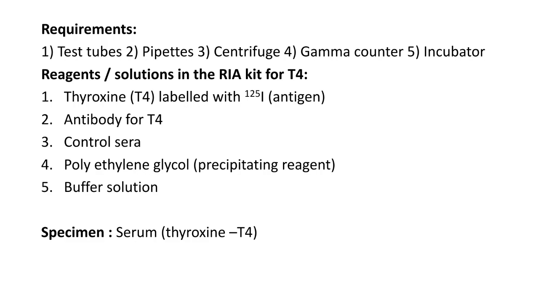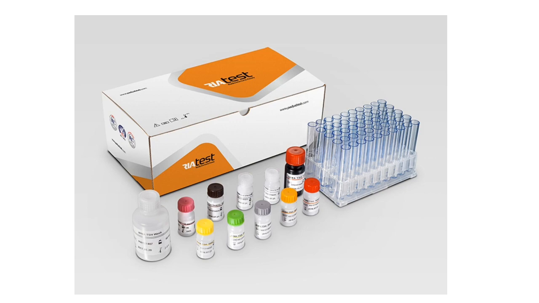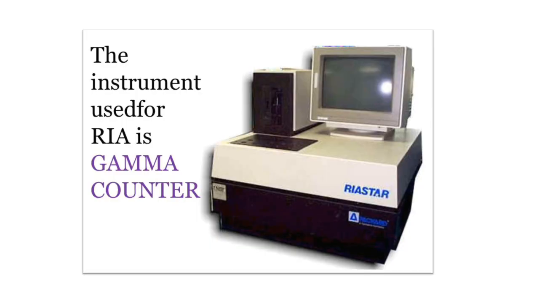So we want to identify the concentration of thyroxine, so the serum contains the thyroxine, and the standards contain the known concentration of thyroxine. These are the requirements. Here you can see the kit for radioimmunoassay and the different reagents. And the instrument used for the radioimmunoassay is the gamma counter.